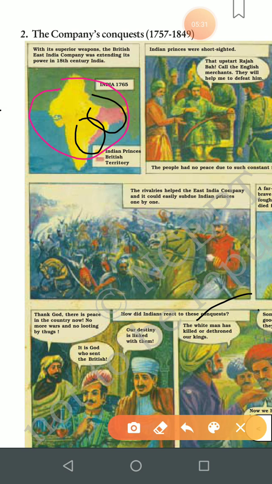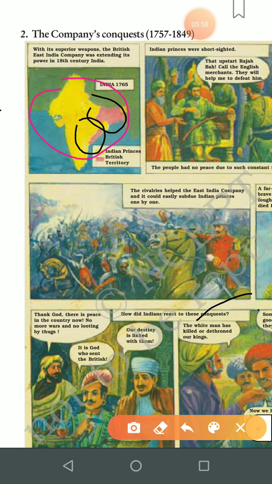He is saying that Raja Bah is an upstart, very egoistic and full of vanity, and that he will defeat him by calling the English merchants. They will help me in fighting him, and in this way, with their modern weapons, we can defeat him.